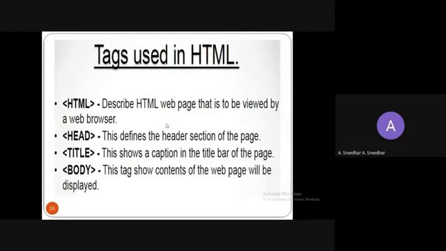And these are the tags used in HTML. Already discussed about this: HTML, head, title, body, right? So HTML describes the web page that is to be viewed by the web browser. Head tag defines the header section, like it includes the title and description of the web page. So title will show the title of the particular web page. Body will contain the content of the particular web page.